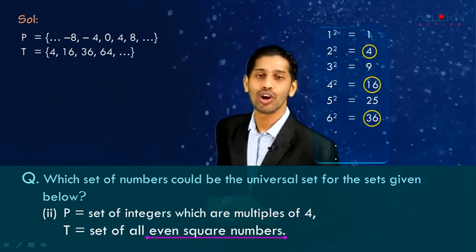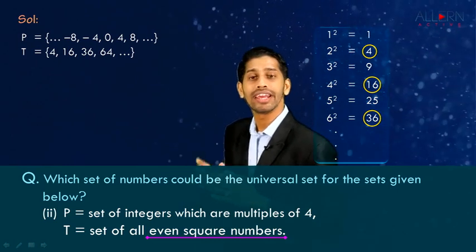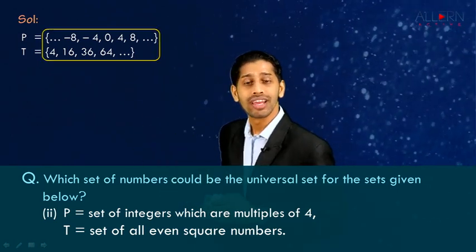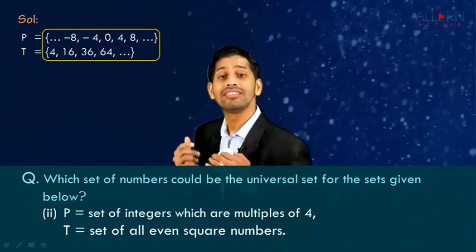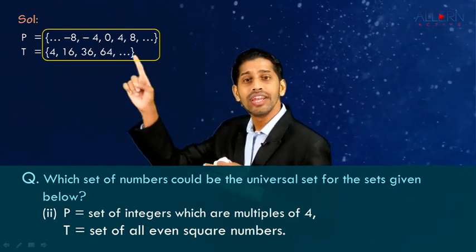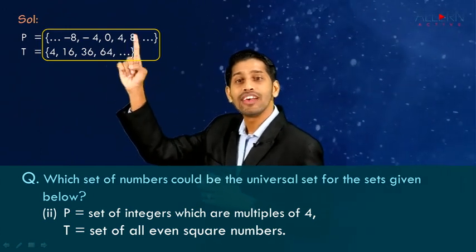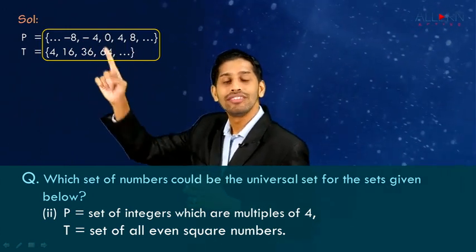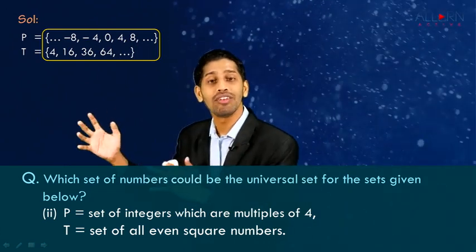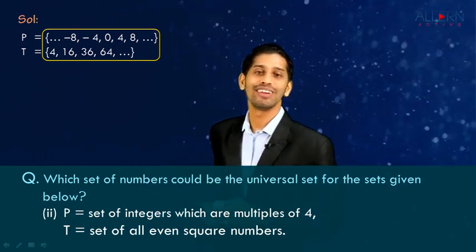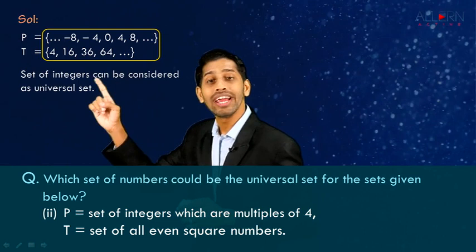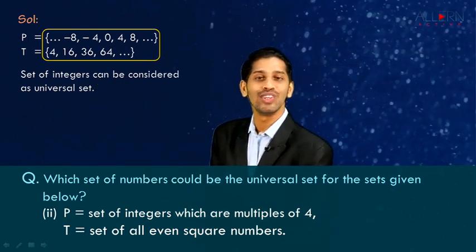So what we have done? We have converted both set in roster form. Now if you observe these two sets, we need to identify which set of number could be the universal set. So if you observe here, it is combination of positive as well as negative along with 0. So a list of number where we have positive number, negative number and there is a 0 is nothing but an integers. That means for these two set of integers can be considered as universal set.